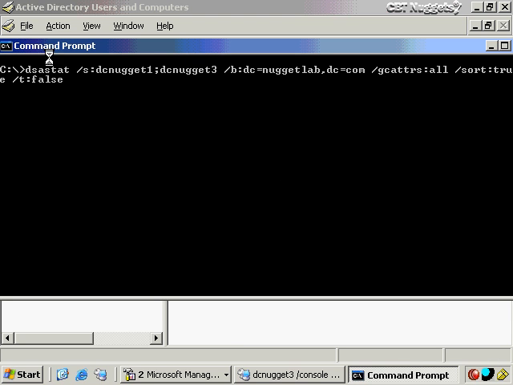Now here I've cleared the screen and typed up another command, and this would do a similar thing to what we just looked at, except this time I would do a comparison against all objects in the entire domain. Now this could be quite verbose, so you probably want to put this out to something like a text file. I might do a command like this at the end, which will put it out to a DSA stat.txt file, just a little greater than symbol there, and then the name of the text file that I want to put it out to. And it's going to go ahead and create this file for me after a few seconds.